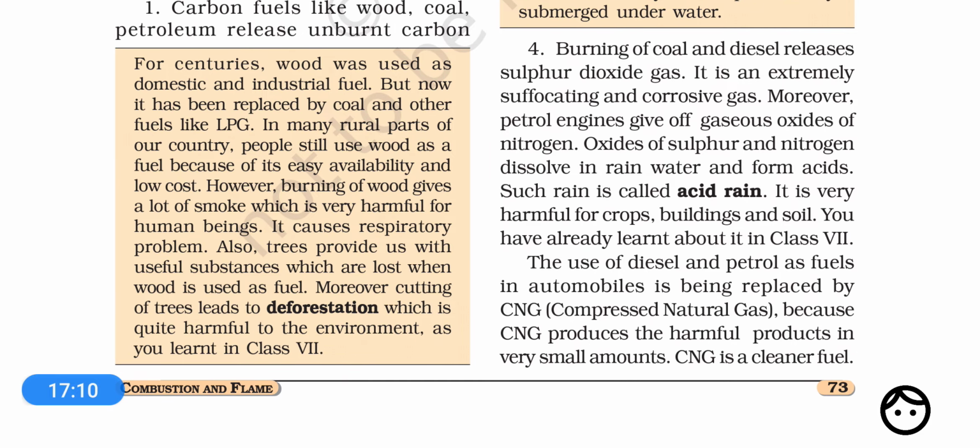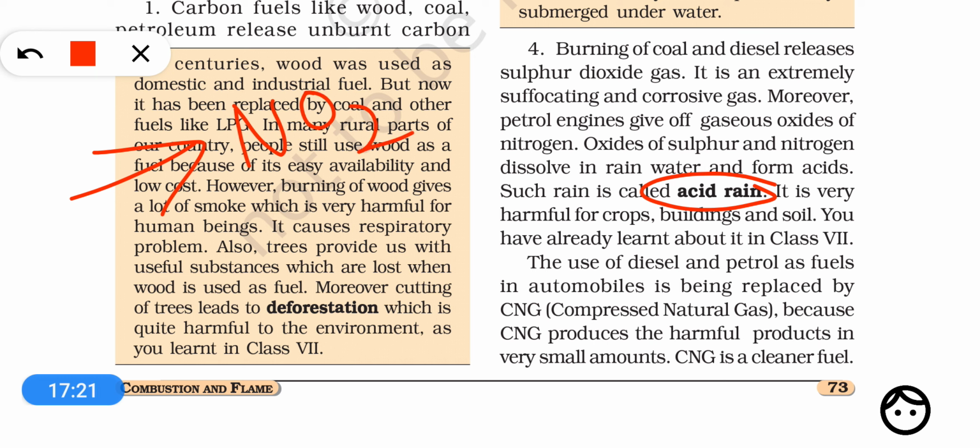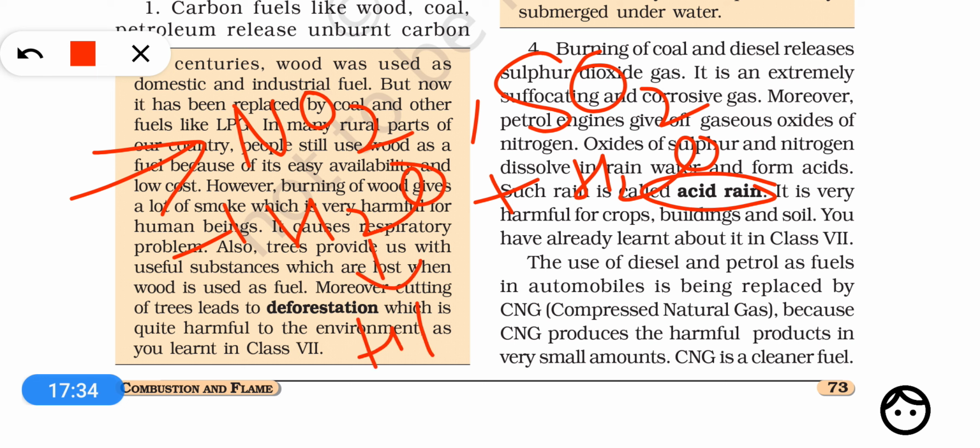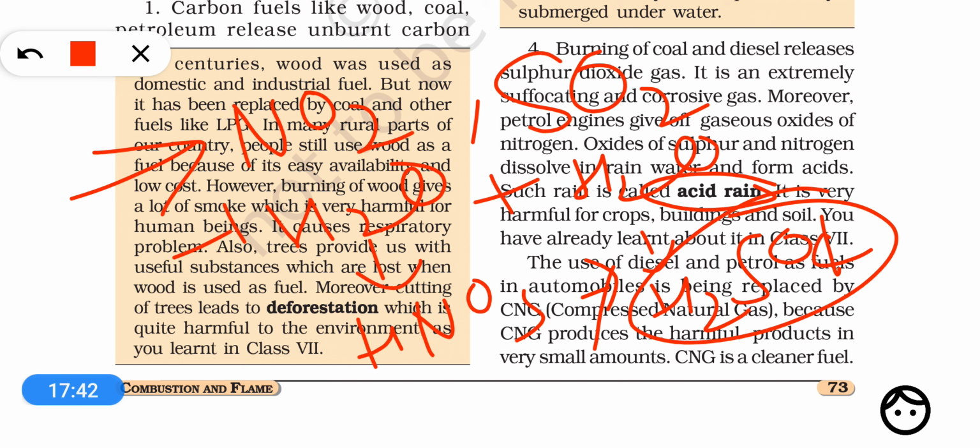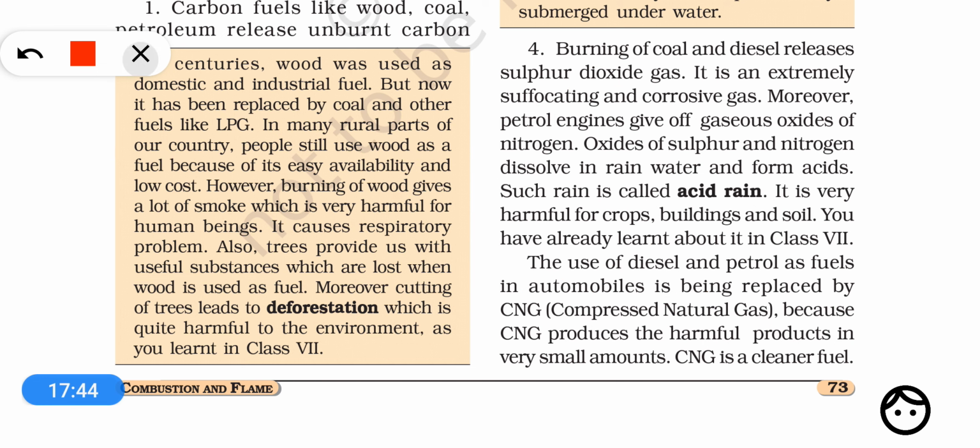Now, another harmful effect of burning petrol, diesel, and especially coal is acid rain. When you burn petrol, diesel, coal, they produce oxides of nitrogen like nitrogen dioxide and oxides of sulfur like sulfur dioxide. When they react with water of the air, they produce acids such as HNO3 or sulfuric acid, H2SO4. These acids come along with the water in the rain, so the rain becomes acidic.